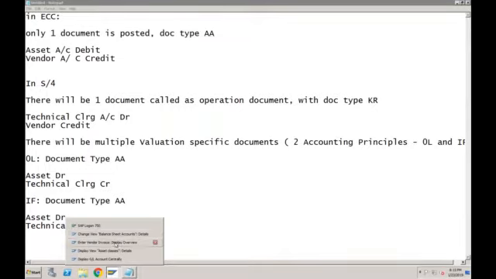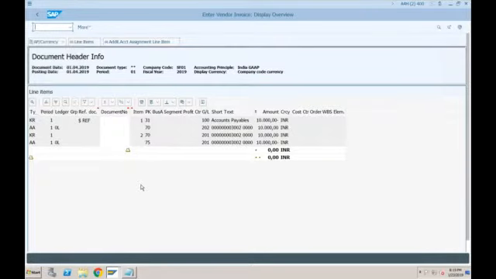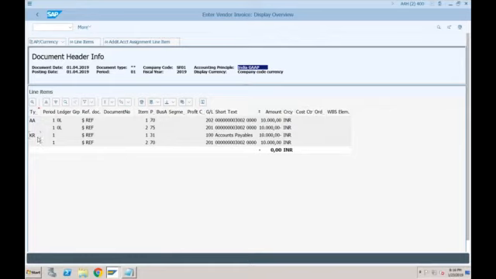So if you see this, what is happening? Currently, we are looking at India GAAP accounting principle. So in India GAAP accounting principle, there are 2 documents. One is document type KR. If you see these lines, document type KR is having 2 lines, vendor credit and technical clearing account debit.